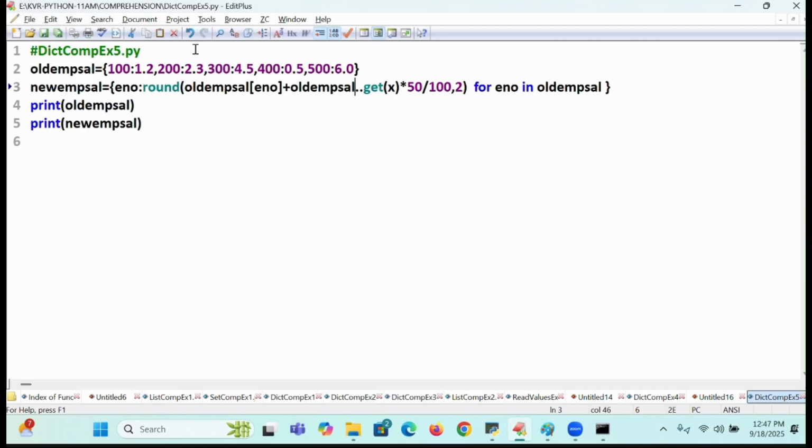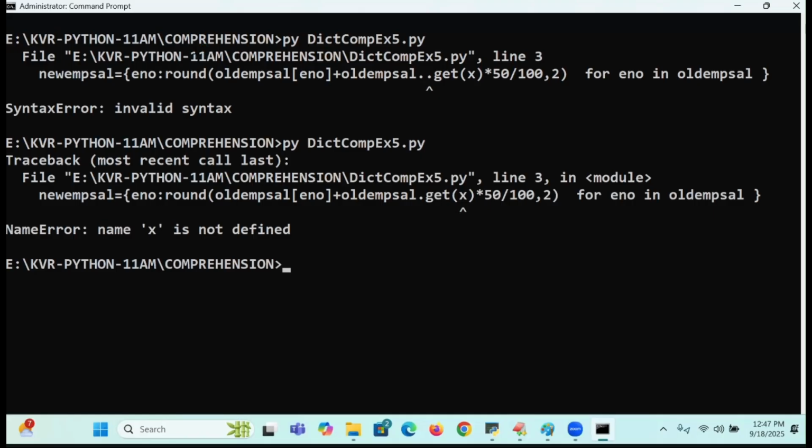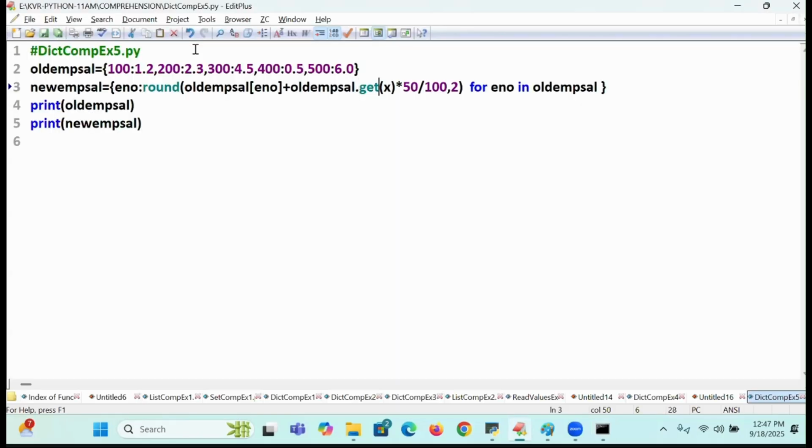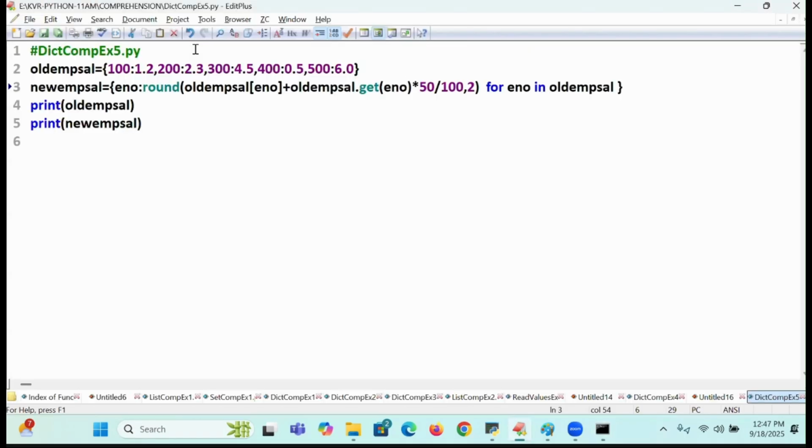Dot get of ENO. Got it? Got it or not? Which concept? Comprehension. How do you print that? I want to print employee number, old salary, incremented salary. Already you know, like previous, square root, square, cube roots, like that.